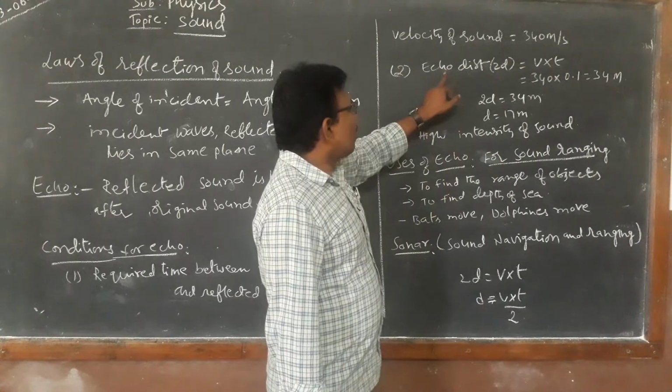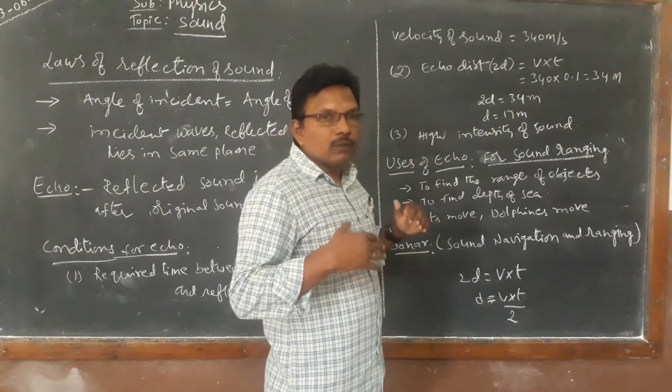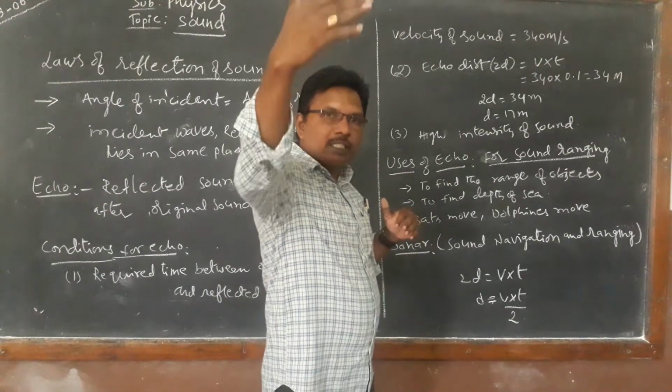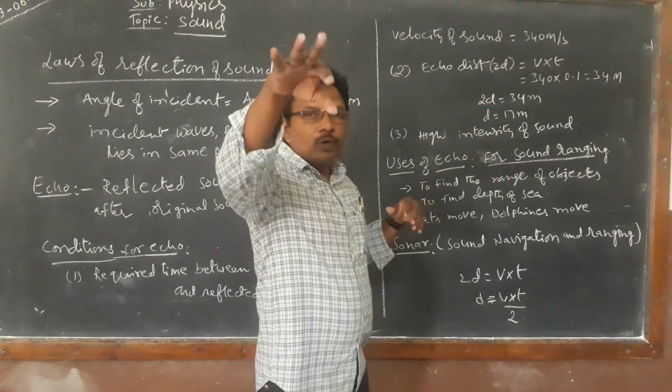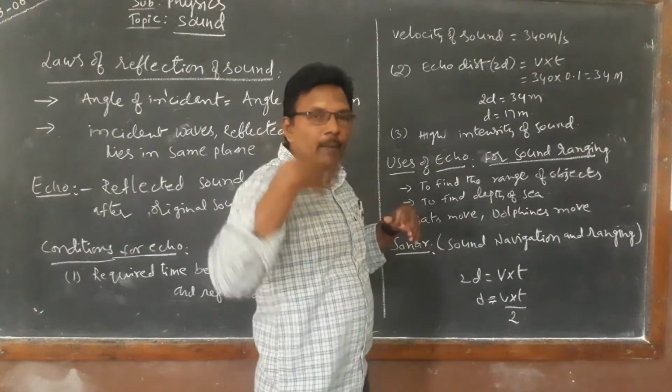Now the echo distance. Echo distance means go and come back, 2D. Why? The sound should reach the obstacle and return back from that obstacle. So go D and come back D. Total distance, go and come back, is 2D.